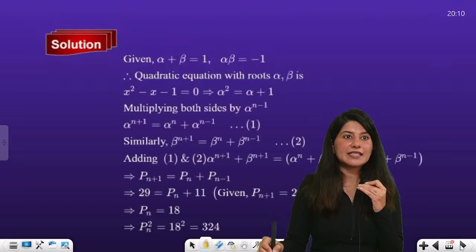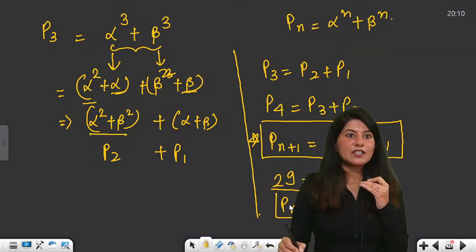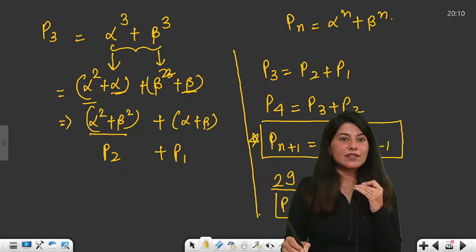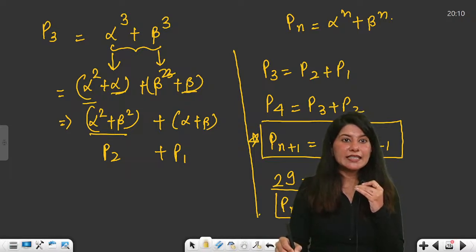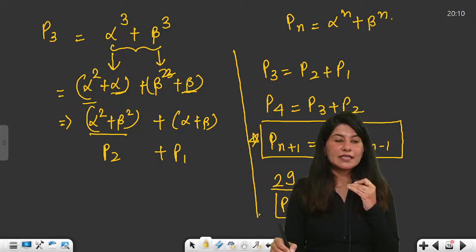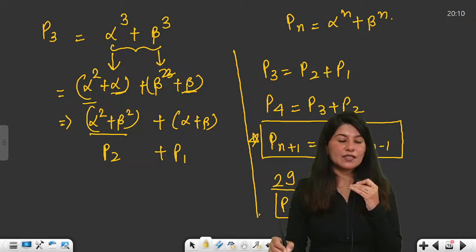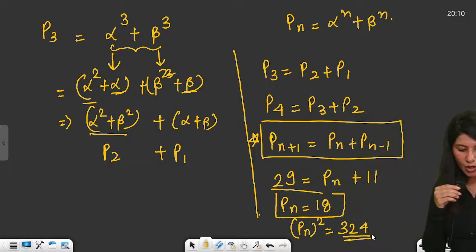So 29 minus 11 is 18, and Pn square will be what? 324. 18 square. Okay? Yes, I'll be repeating. Do not worry.